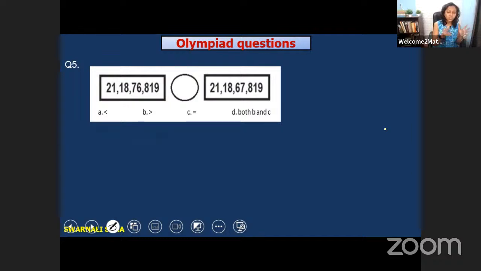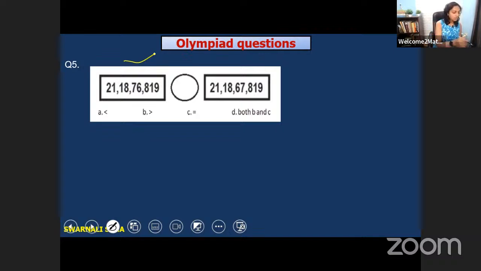You see such a big number, 21 crore 18 lakh 76,819, and another number is 21 crore 18 lakh 67,819. So now we have to choose which would be the right one. It is greater than, less than, or equal to, that you have to find out. So try to solve this first. Then I will tell you the answer. A, B, C and D, which would be the right one? Very good. It's greater than.